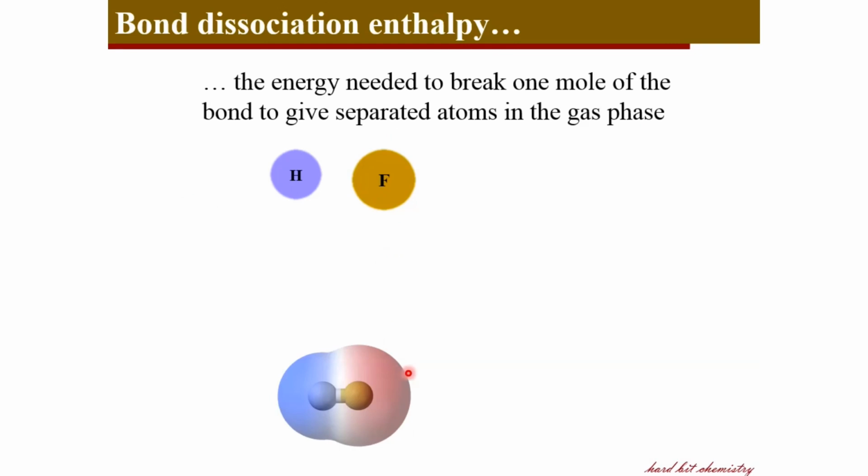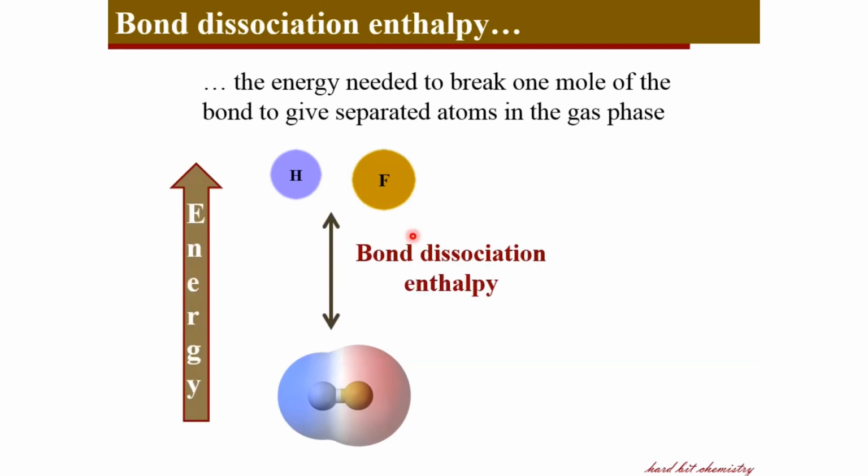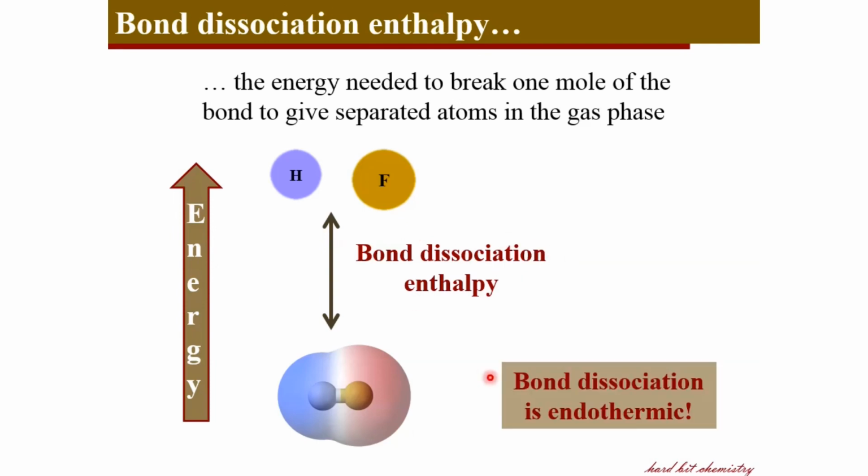The molecule possesses lower energy than the system of separated atoms. So when you go from the molecule to the separated atoms, you have an increase in energy. The energy absorbed during that bond dissociation process is called bond dissociation enthalpy, and the process of bond dissociation is endothermic because the molecule absorbs energy so that it can break into two gaseous atoms.